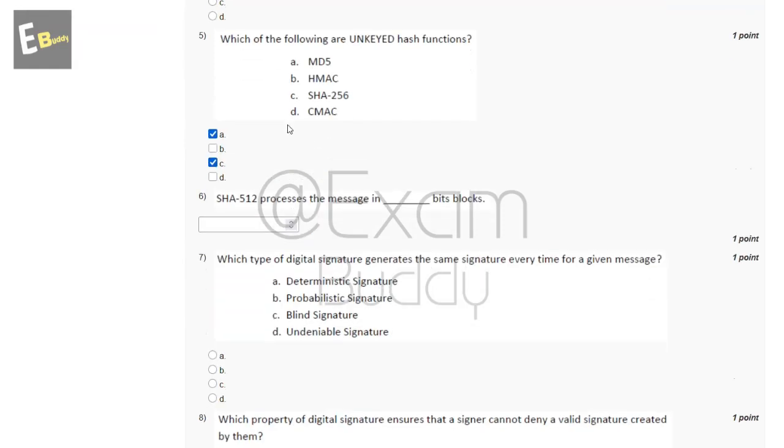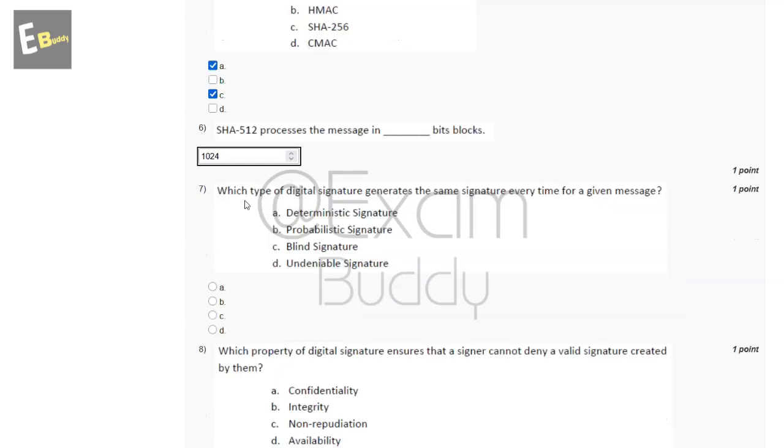Now the sixth question is, SHA512 processes the message in dash bits block. So the answer of our sixth question is 1024 bit block. Now the seventh question is, which type of digital signature generates the same signature every time for a given message? So these are the options, and now let's check the answer of our seventh question.